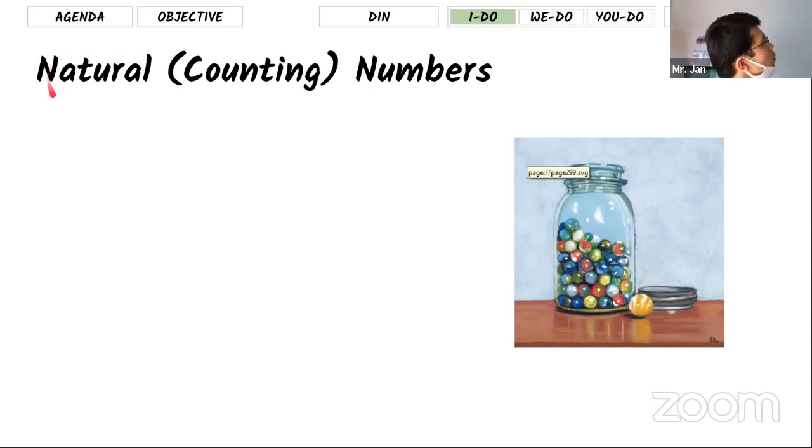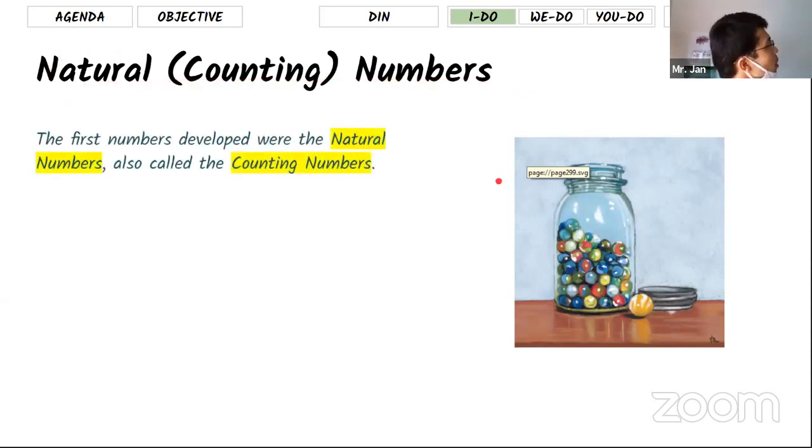The other name you may see is natural numbers. Basically, counting numbers are the numbers that you use to count things, like the first numbers developed in history. Everybody asks, who invented math? Actually, math wasn't invented all at once. It started with inventing numbers. It didn't suddenly come up with adding numbers. First, they invented the numbers. So how did they invent the numbers?